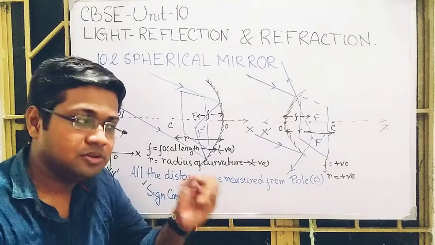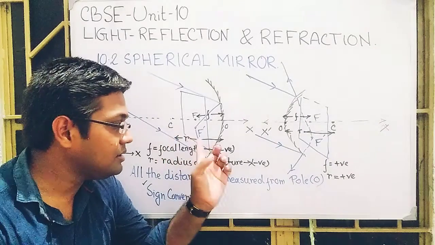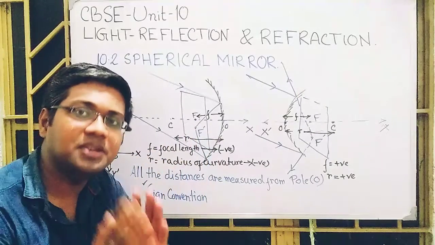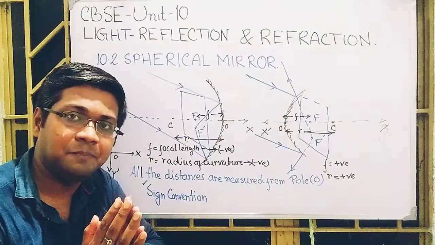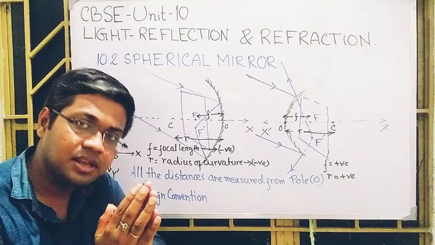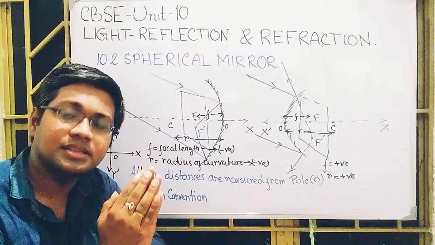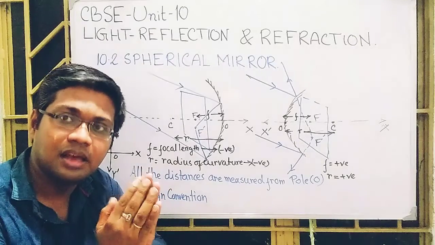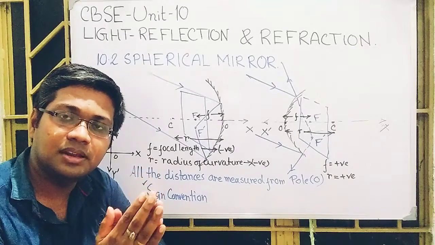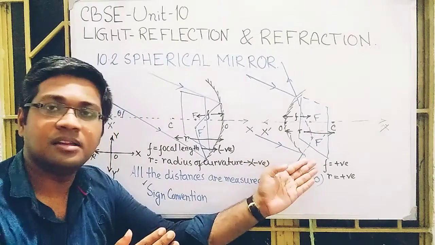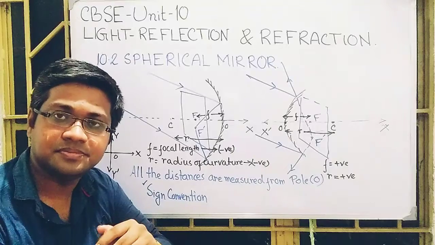From now, keep in mind that the radius of curvature and focal length for a concave mirror are negative, and for a convex mirror they are positive.